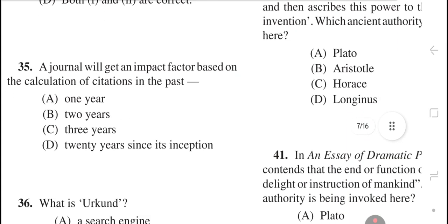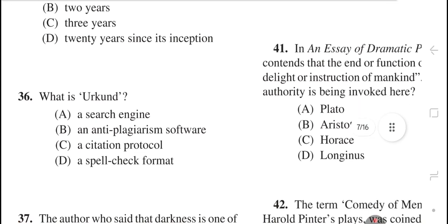Question number 35. A journal will get an impact factor based on the calculation of citations in the past. The right answer is option number B, 2 years. Question number 36. What is a Kund? The right answer is option number B, an anti-plagiarism software.